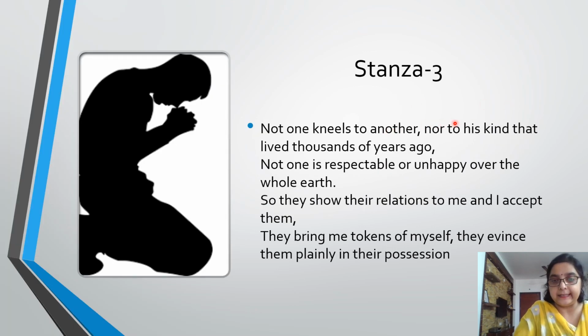Now we'll come to stanza 3. Not one kneels to another, not to his kind that lived thousands of years ago. Not one is respectable or unhappy over the whole earth. So they show their relations to me and I accept them. They bring me tokens of myself. They evince them plainly in their possessions.